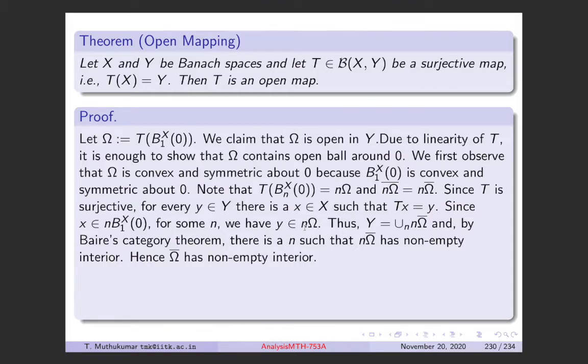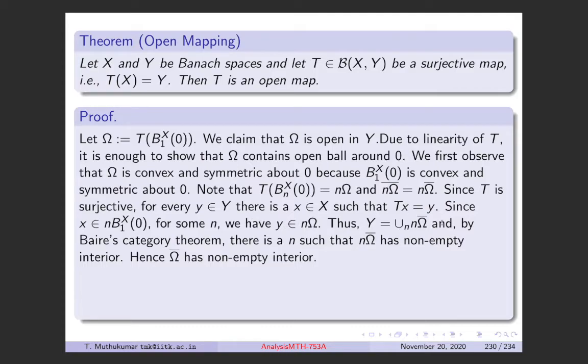So what we have shown is that Y can be written as the union over n of n omega closure. That is because X is the union of n B1X closure, and every element there is mapped here.